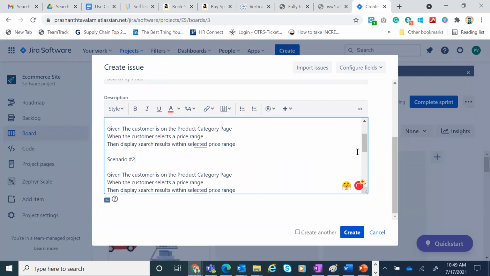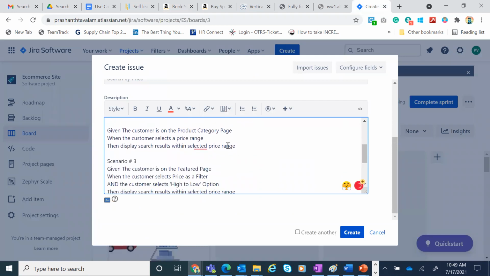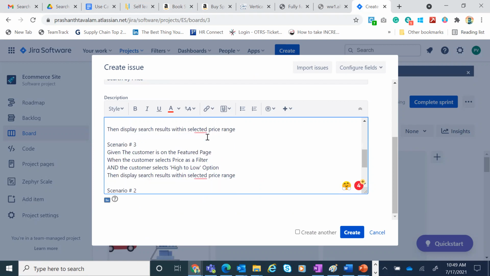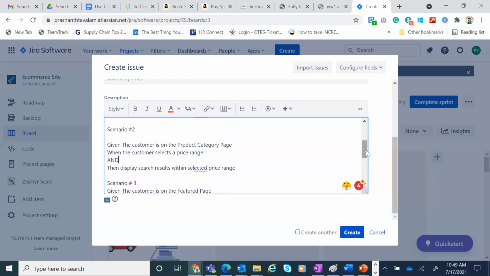Given the customer is on the product category page, when the customer selects a price range, then display the search results. How can you write this? Now it's a pretty little tricky, right?